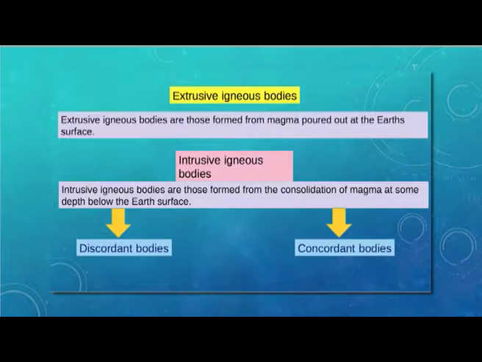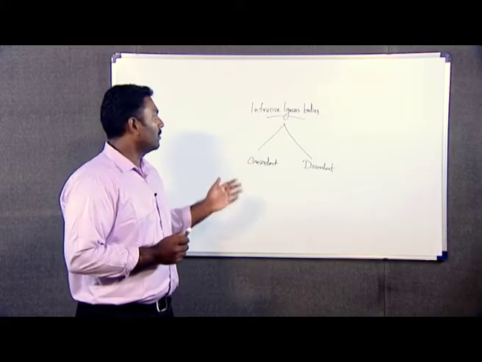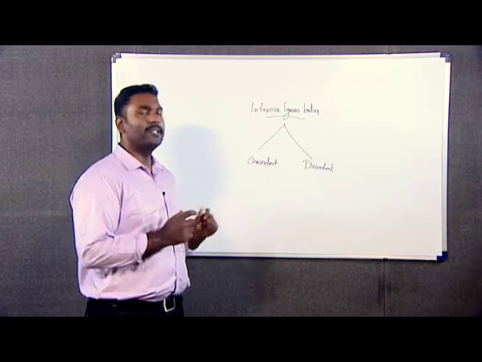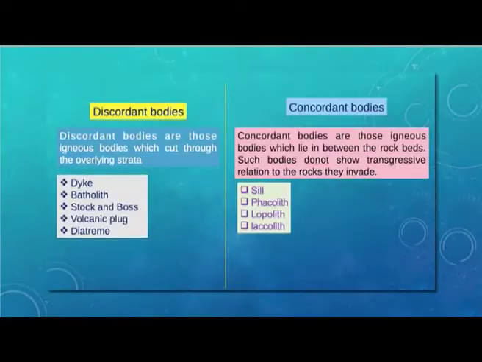These intrusive igneous bodies can be divided into two types: concordant igneous bodies and discordant igneous bodies. So, we will be discussing these two types of intrusive igneous body in this section. First of all, what are concordant igneous bodies? Concordant igneous bodies are those igneous bodies which always lie in between the rock beds, and they do not show a transgressive relation to the rocks which they are invading.